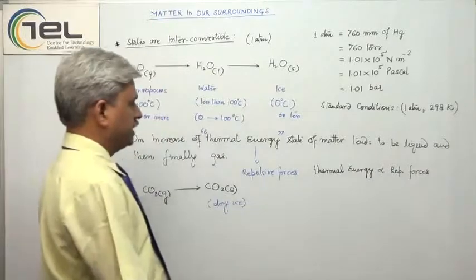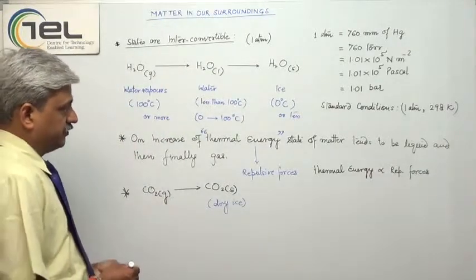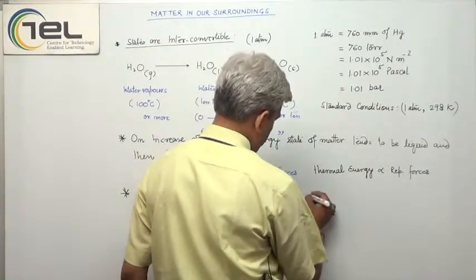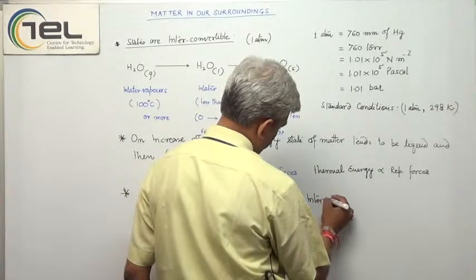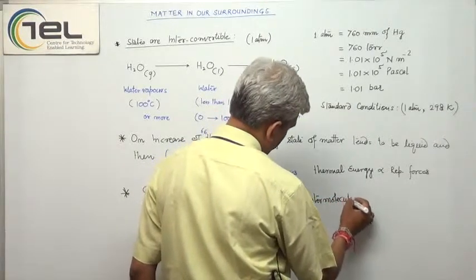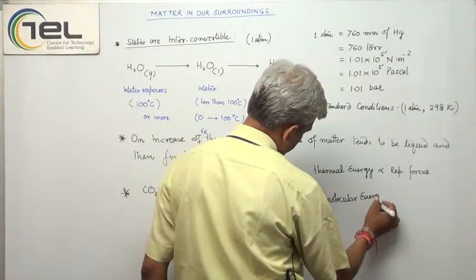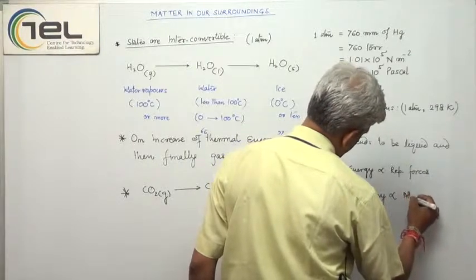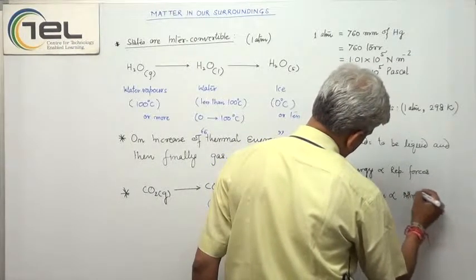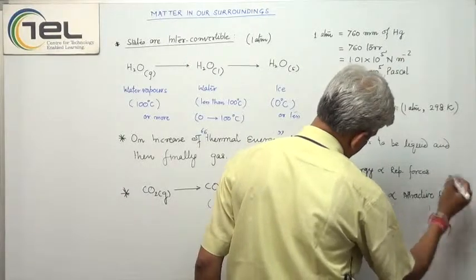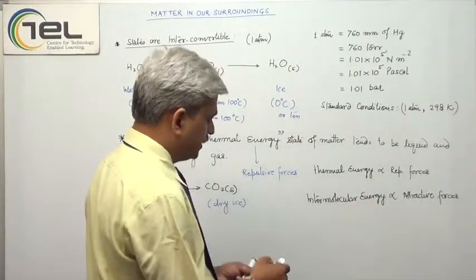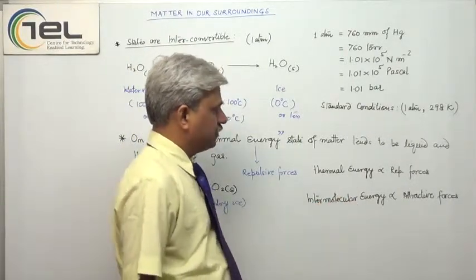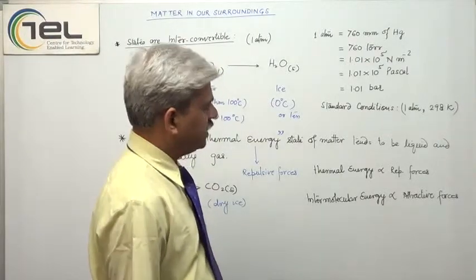The other energy, which is responsible for the attractive forces, we call intermolecular energy, and this is directly proportional to the attractive forces. So when we increase the temperature, thermal energy increases, and intermolecular energy therefore becomes less and less dominant.